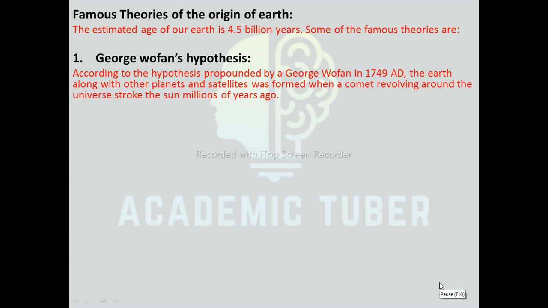George Wolfson hypothesis. According to the hypothesis propounded by George Wolfson in 1749 AD, the Earth, along with other planets and satellites, was formed when a comet revolving around the universe struck the Sun millions of years ago.